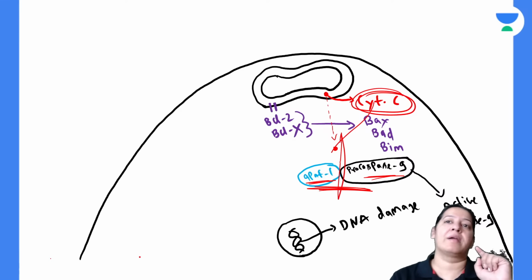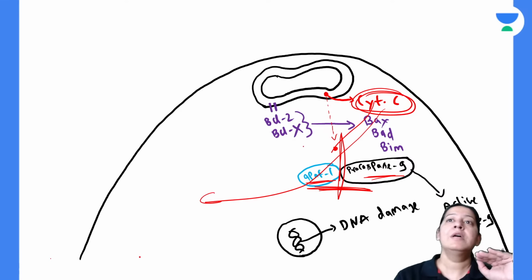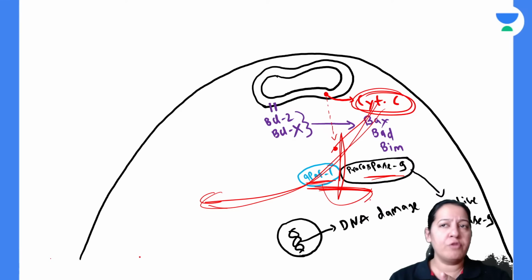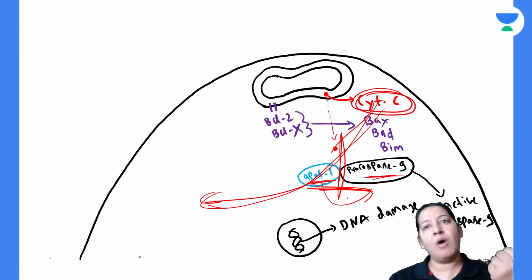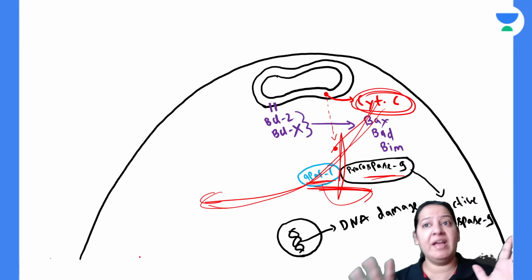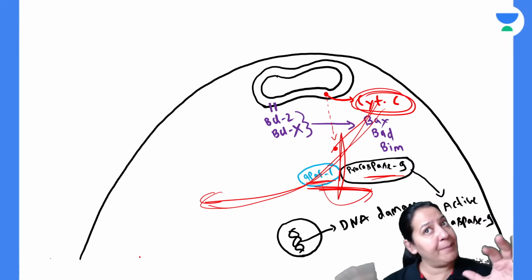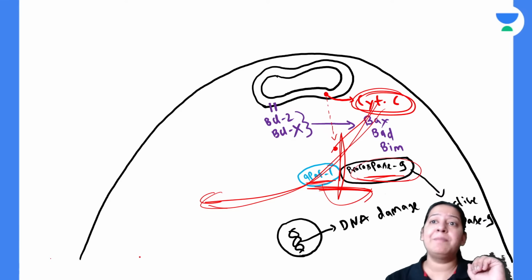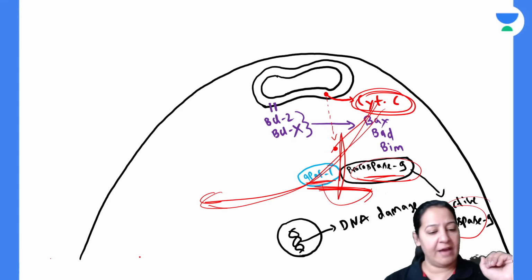Cytochrome C breaks the pair by taking APAF1 with him. It says to APAF1, this is your old friend, he is not a good one, please leave him and come with me. So APAF1 leaves procaspase 9 and goes with cytochrome C. That is the mechanism of action of cytochrome C. Procaspase 9 becomes alone and becomes active, as I told you previously.